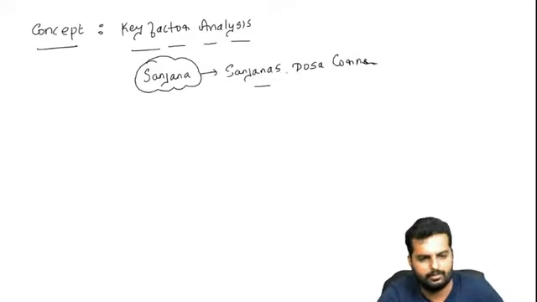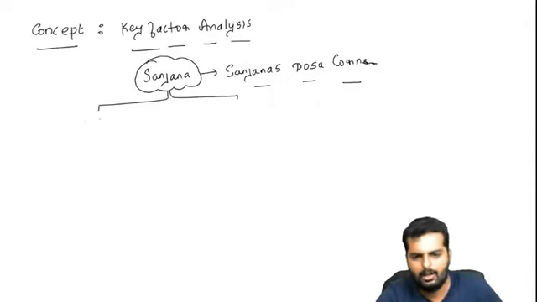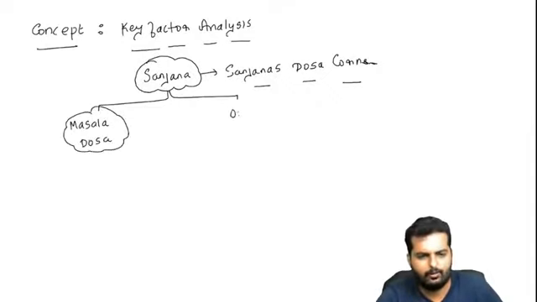She sells dosas. So she is actually making two types of dosas. One is a masala dosa, and let us say the second one is onion dosa.